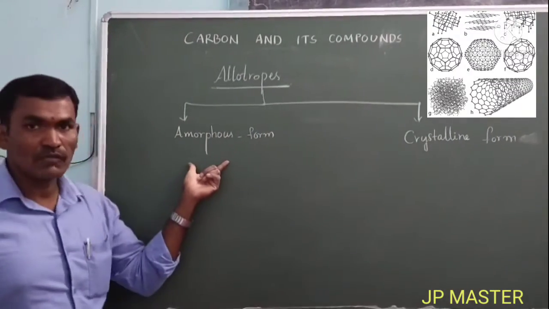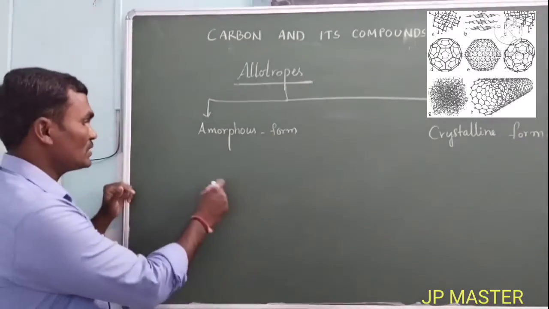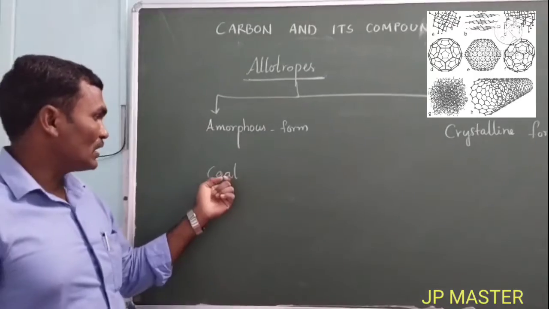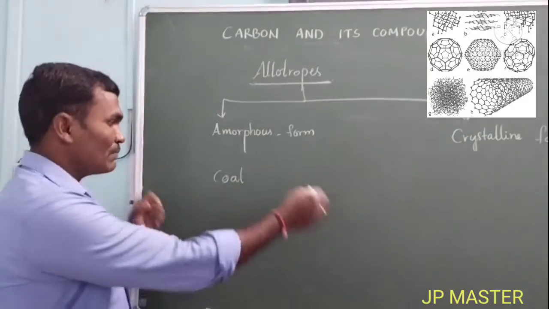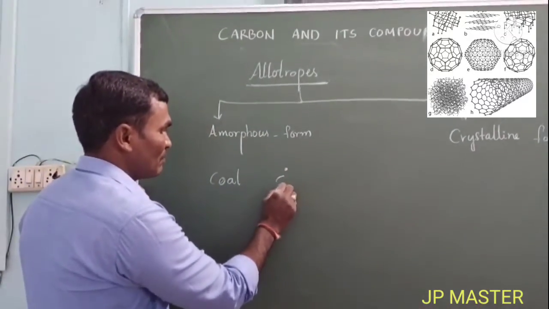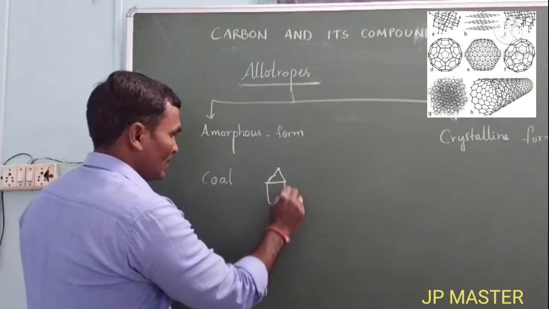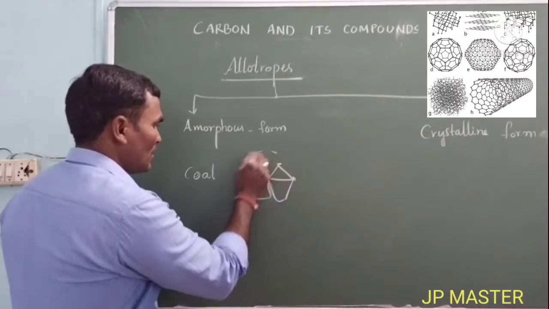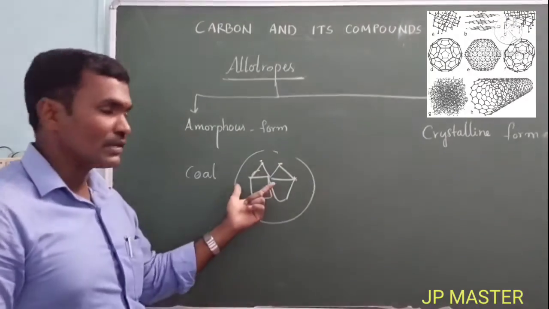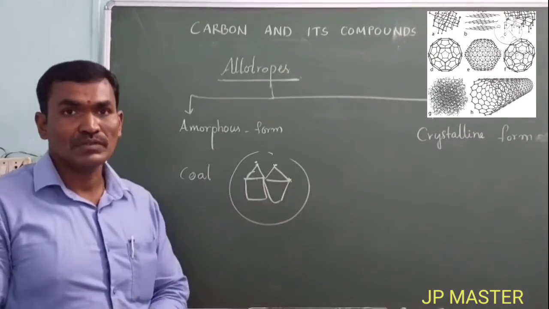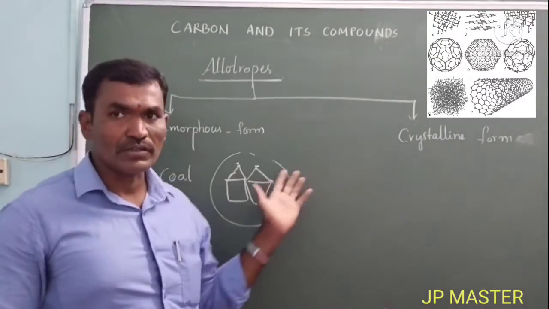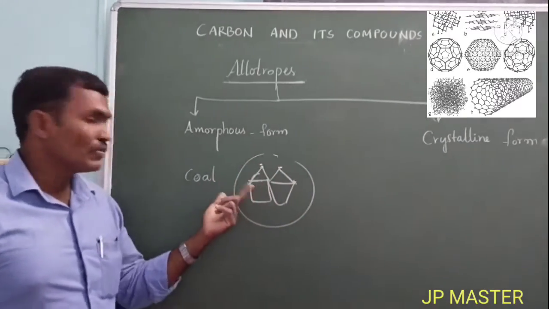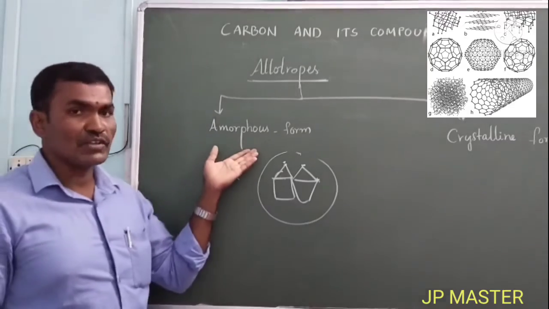So what do you mean by the amorphous form of allotropes? For example, this is coal. Coal is a carbon material in which all the carbon atoms are tightly packed together, in a zigzag nature. In coal, the carbon atoms are not arranged in a geometrical, systematic manner. The carbon atoms are arranged in an unsystematic manner. Such a kind of structure is known as the amorphous form.